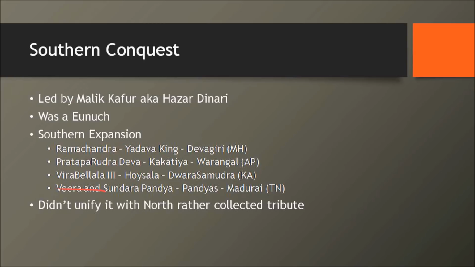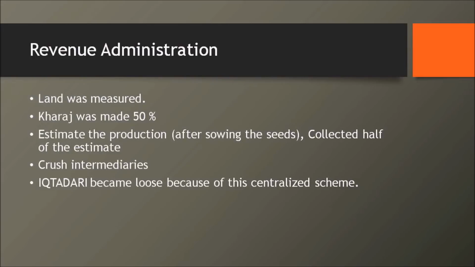Also, you have Veera Bellala III of the Hoysala dynasty in Dwara Samudra in Karnataka. Then you have Veera Pandya and Sundara Pandya of the Pandya dynasties in Madurai in Tamil Nadu. So you see, except for Kerala, Tamil Nadu, Karnataka, Andhra Pradesh, Maharashtra, everything is covered. Why was Kerala left? I don't know the answer though. But anyways, the interesting thing is that Malik Kafur did an extensive raid on these in the south, and rather than combining it with the north, he made it a very separate entity which would always pay tributes to the northern king.